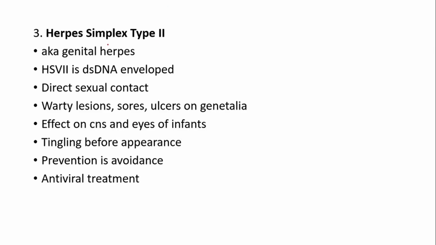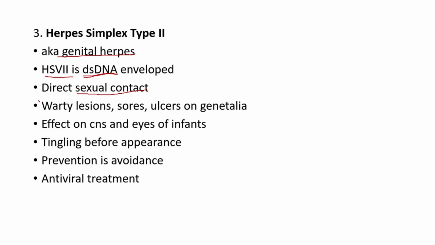Type 2 of this virus is genital herpes. Basically इससे cause होता है. Caused by HSV2. It is a dsDNA, double-stranded DNA enveloped virus, which is transmitted via sexual contact. ठीक है?